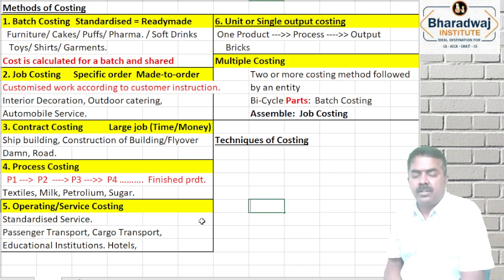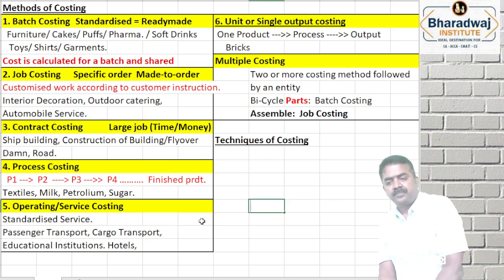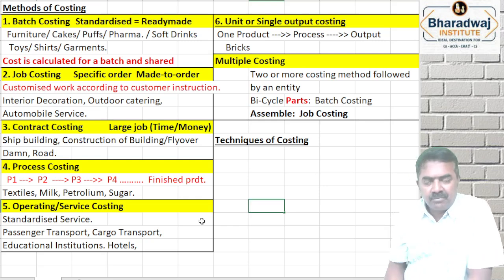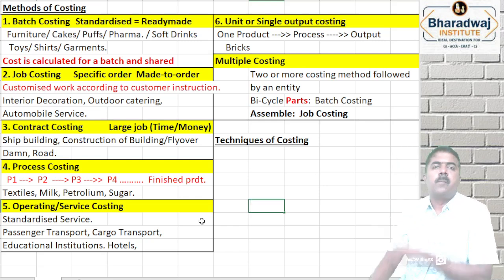So we learnt about the methods of costing. There is another doubt in that case. Ask me if there is a doubt in this.